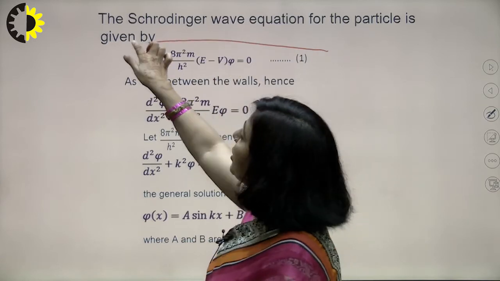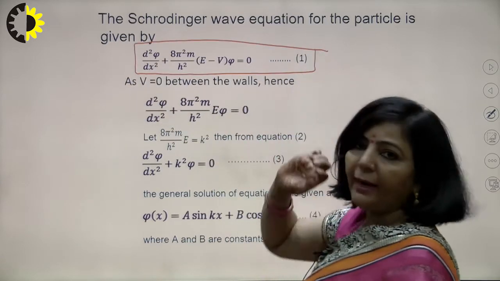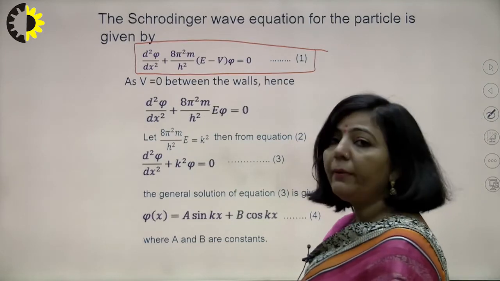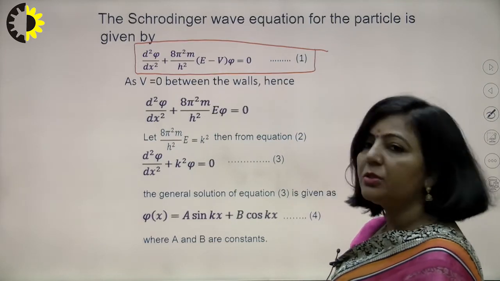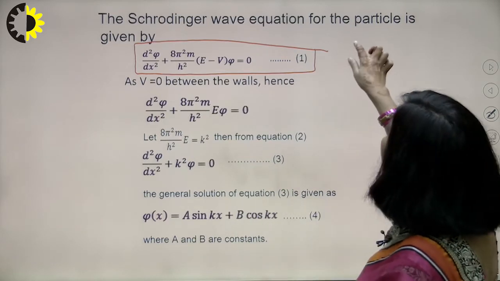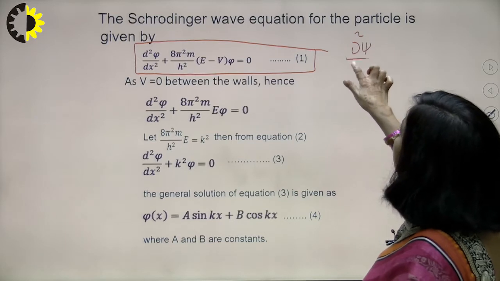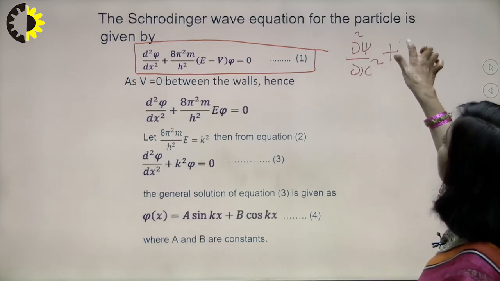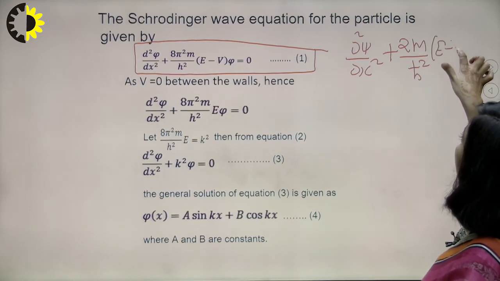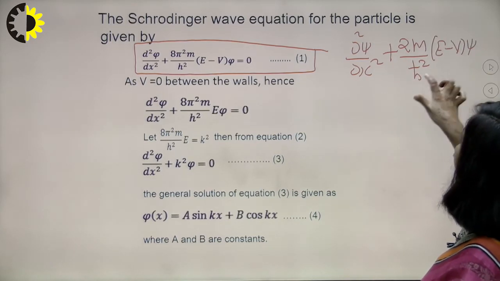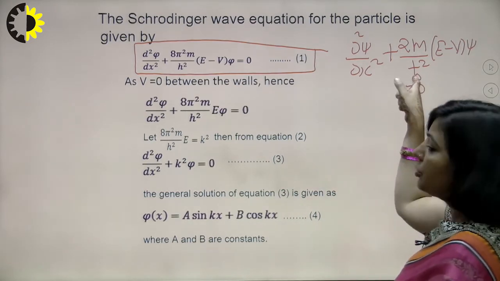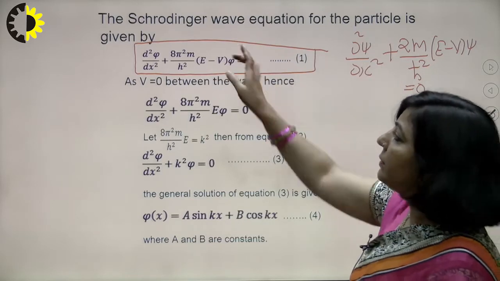This is the Schrodinger equation which we have already derived in our last lectures: del square psi upon del x square plus 8 pi square m upon h square (E minus V) psi is equal to 0. You might remember this equation in this form: del square psi upon del x square plus 2m upon h cross square (E minus V) psi is equal to 0. You know h cross is h upon 2 pi, and when you substitute h cross as h upon 2 pi, it takes the same form.